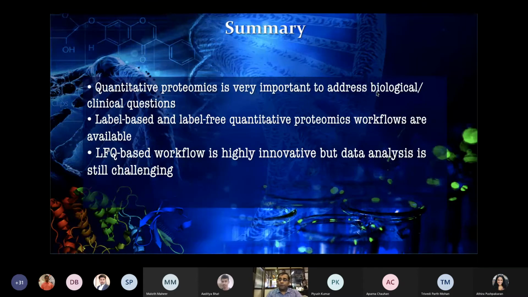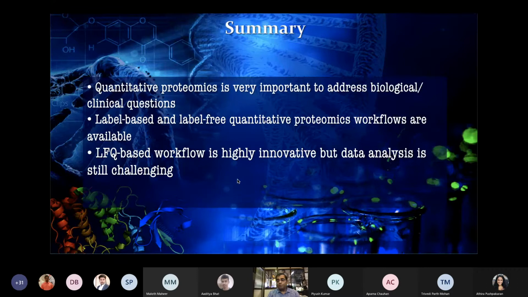So I hope you are able to appreciate that it's very important to address biological or clinical questions using quantitative proteomics. There are different types of workflows being used for label-based and label-free quantitative proteomics. Label-free quantitation is quite challenging, a much newer and emerging approach. There are even more advancements happening right now, which is data independent analysis, as compared to the DDA-based approach of LFQ. A lot of new innovations are happening.